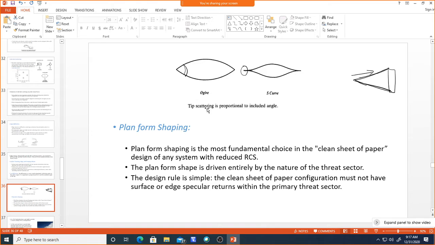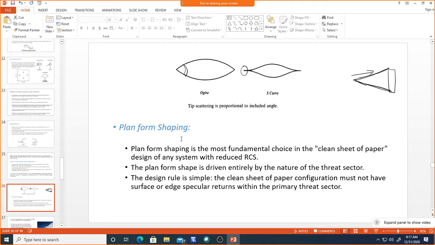So tip scattering is proportional to the included angle. Whenever the included angle is very small, you get very little diffraction or reflection in the receiving direction. When the included angle is larger, more energy is reflected. So this is tip diffraction.